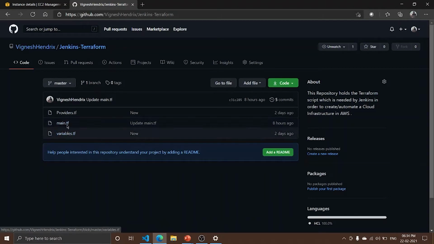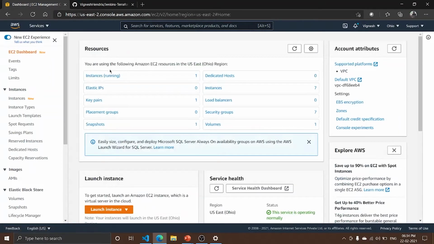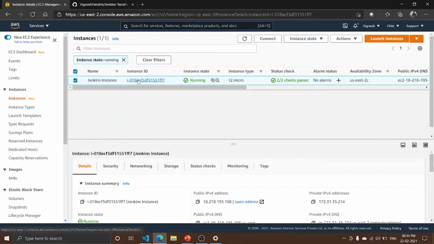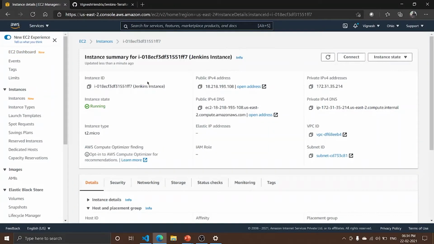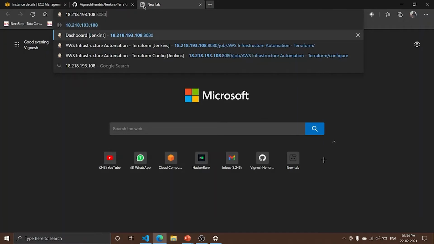So let me show that. The repository name is Jenkins Terraform. So here the three Terraform script files are present so that Jenkins can access and also execute through pipeline. So let's now open the AWS management console and go to the EC2 dashboard. And let me open the Jenkins instance. This is the instance where the Jenkins and the Terraform is installed. So let me open that.